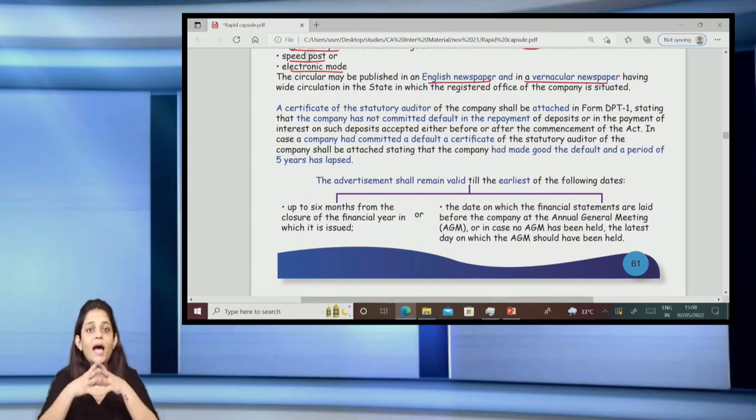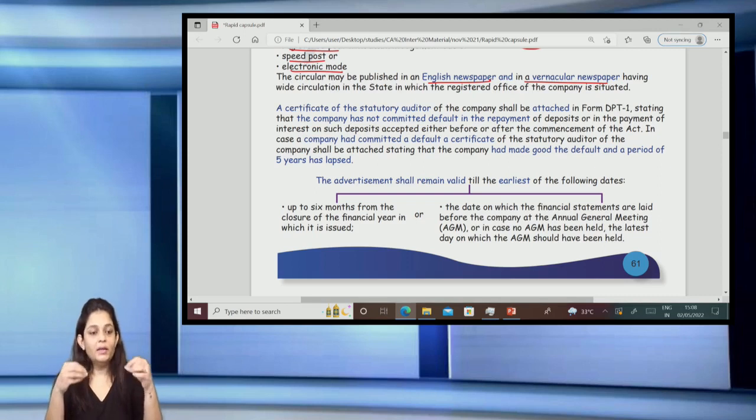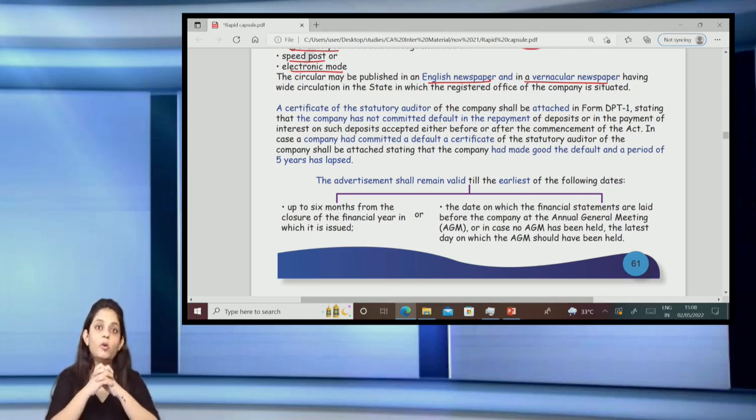Then, if the company has defaulted in the repayment of deposits, in that case a statutory auditor's report has to be given that whatever default the company had made, the company has repaid that money and 5 years have lapsed. That means if the company has defaulted in the repayment of deposits, the time criterion is that 5 years must have lapsed from the day the deposits were made good.